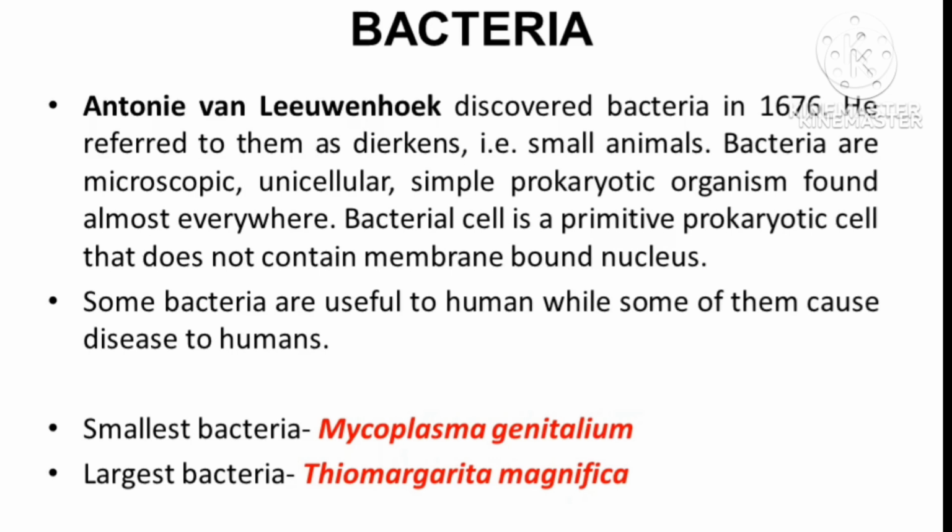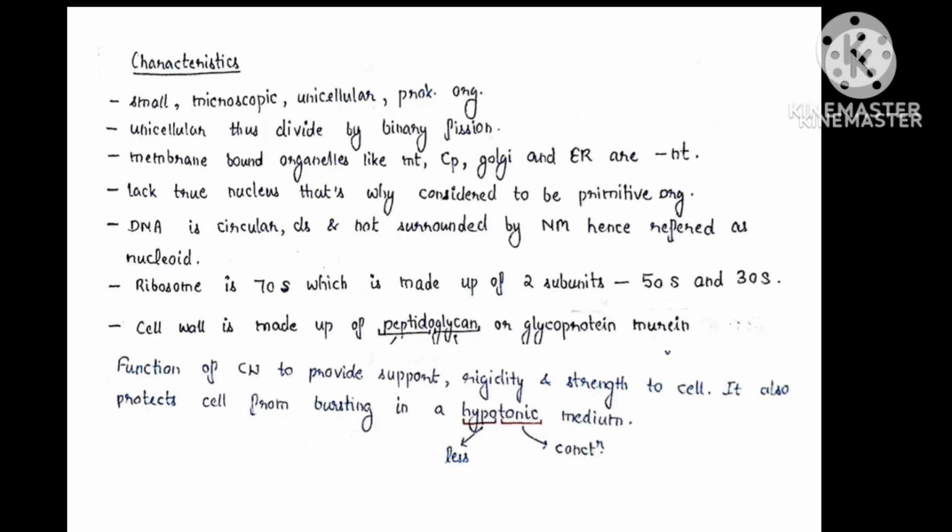Bacterial cell is a primitive prokaryotic cell that does not contain a membrane-bound nucleus. Some bacteria are useful to humans, while some of them cause disease to humans. The smallest bacteria is Mycoplasma genitalium, which is a parasite, and the largest bacteria is Thiomargarita magnifica, which is up to 2 cm long. Characteristics of bacteria.